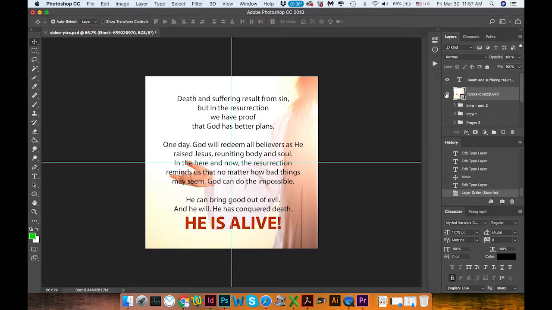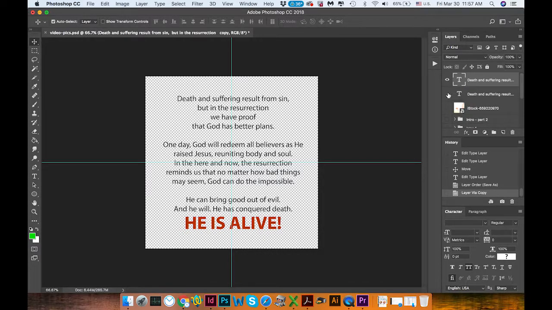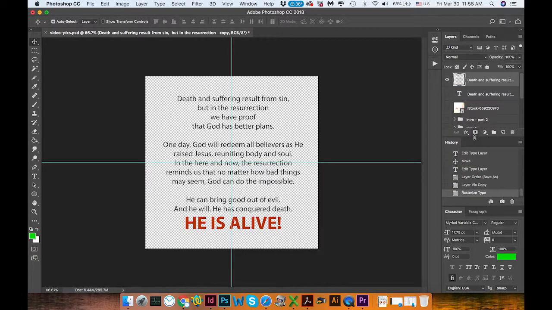The next one is my text layer. I need to remove this layer and have it with no background. I will copy this layer, just in case, as a backup file in case something goes wrong. With this one, I go to rasterize and put the mask over it. Now I will be saving this text in parts.